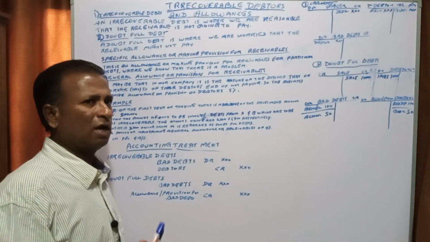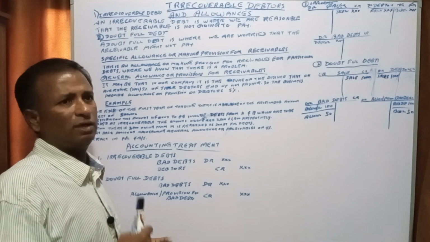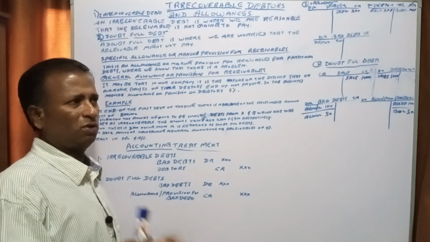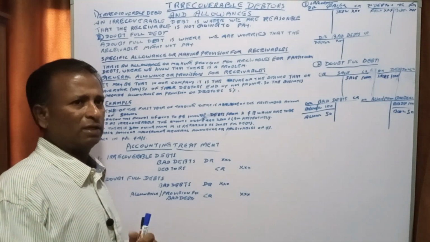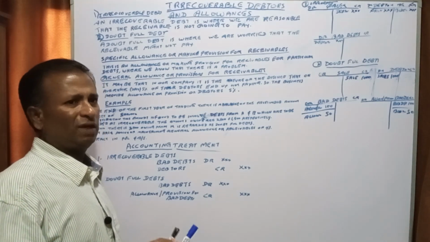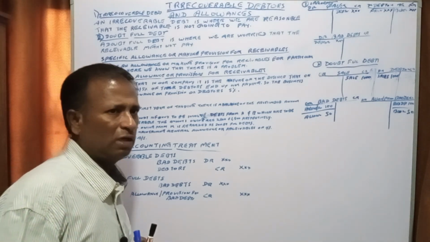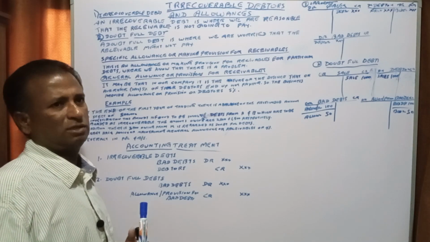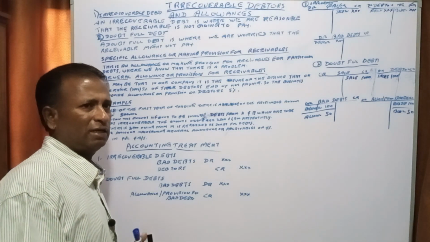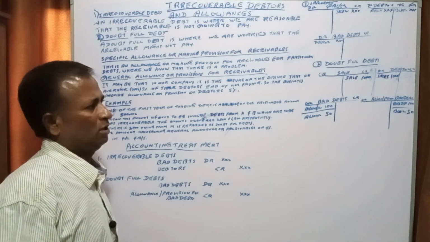Okay, so the company will assess whether this person is going to pay or not. If he is not paying, they will see whether they can go for legal action, or whether they can sue in courts, right?